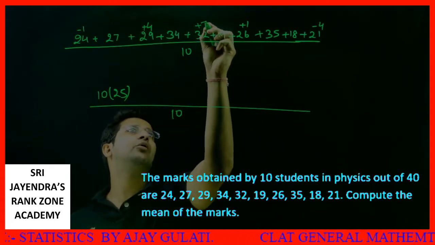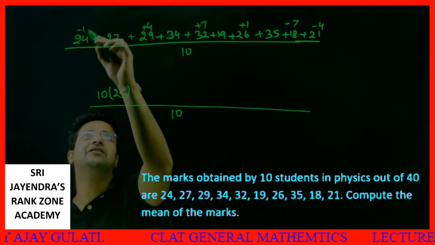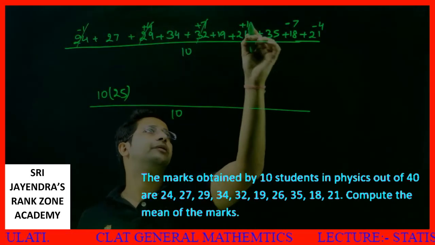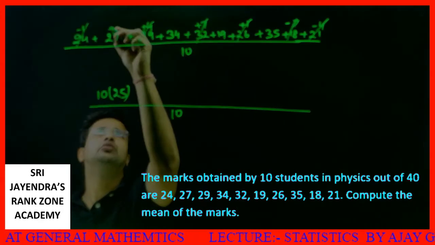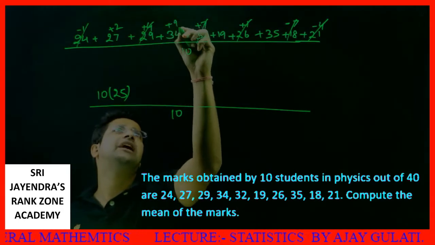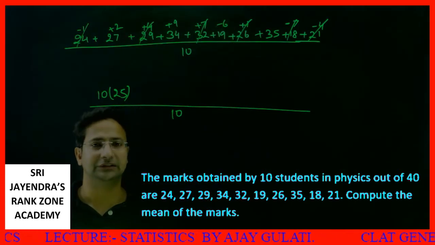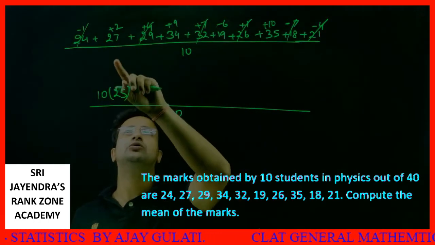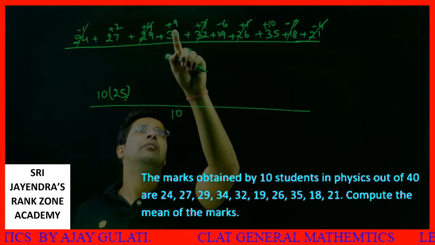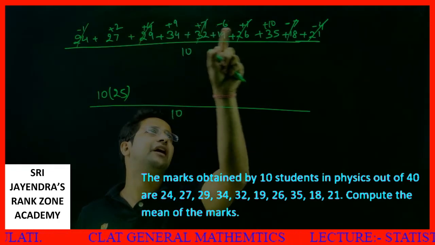This is 7 more, this is 7 less from 25. These things will cancel out. I don't even need to think about them. Now, this is 27, this is plus 2, this is plus 9, this is minus 6. Okay, this is 6 less than 25. Finally, this is plus 10. So how much do we have extra? 2 plus 3, 5, 5 plus 10, 15.